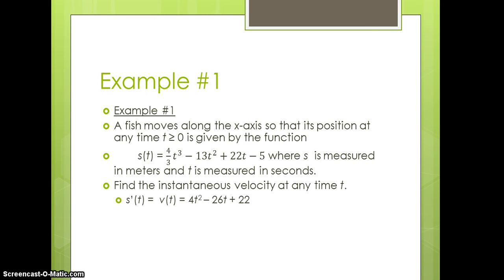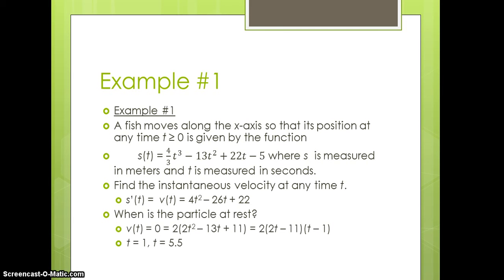Velocity is the derivative of position, or 4t squared minus 26t plus 22. When is the particle at rest? Well, particles at rest, as we defined, is when velocity is equal to 0. You don't necessarily have to change your direction, but if that velocity is equal to 0, that particle is paused for that one moment. If we factor the velocity function that we got up here, we get 2 times (2t minus 11) times (t minus 1), which gives us 2 stopping points at time equal to 1 and time equal to 5.5.